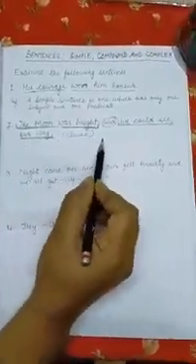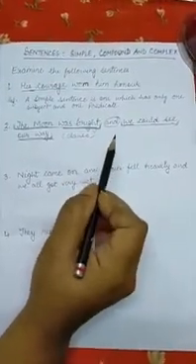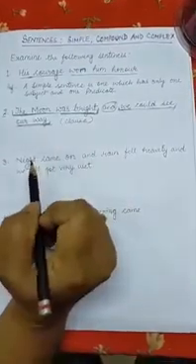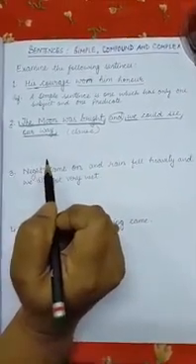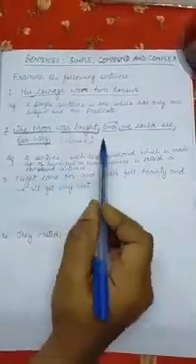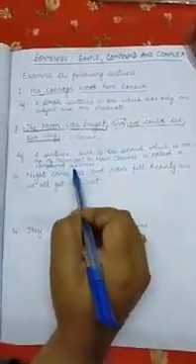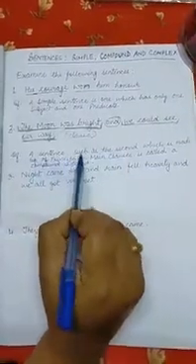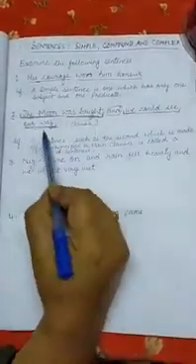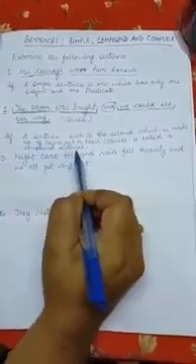So such a sentence which is made up of principal or main clauses is called a compound sentence. So how can we define a compound sentence? We can define it as a sentence such as the second one, which is made up of principal or main clauses, is called a compound sentence.